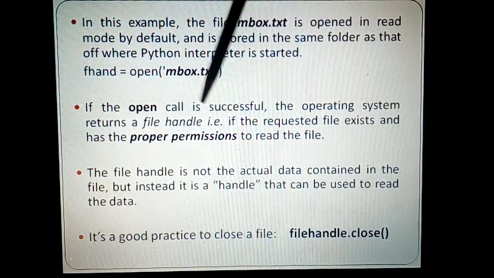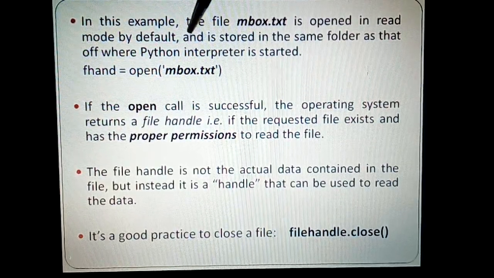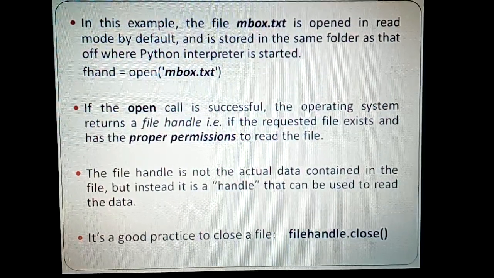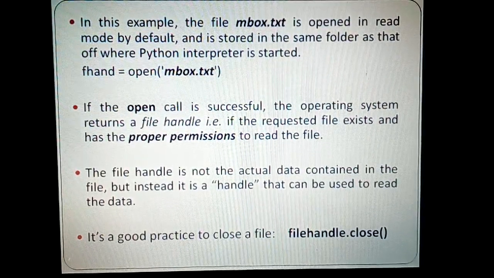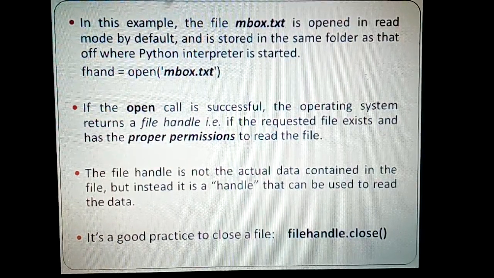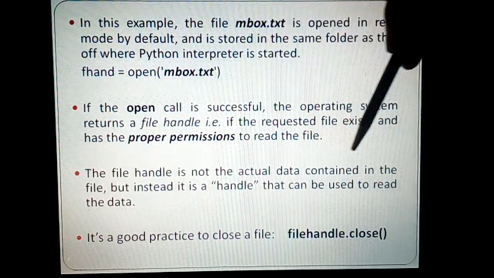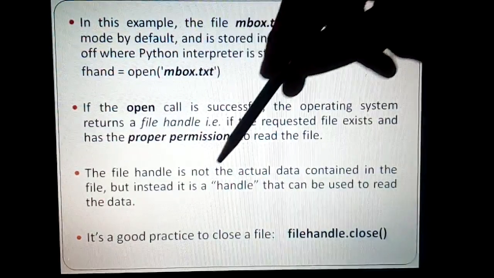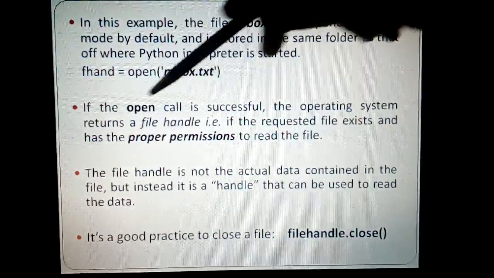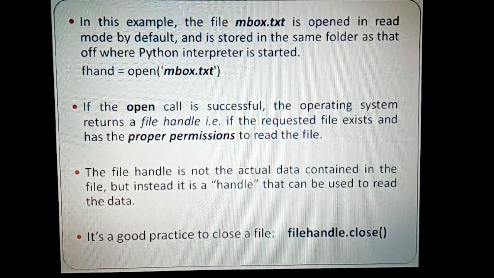But of course you should know that a file can be opened only if it has proper read or write permissions. So these permissions are also important: if you are given the proper read and write permissions on the file, then only you are able to open that file. The file handle is not the actual data contained in the file, but instead it is a handle that can be used to read the data. So just focus on this sentence, because this is going to play a role here.